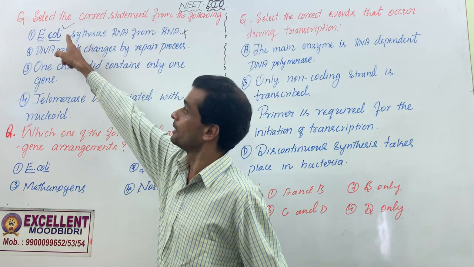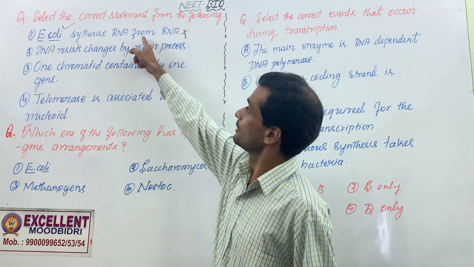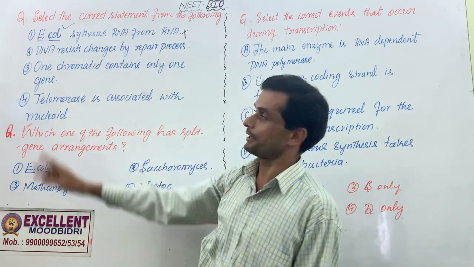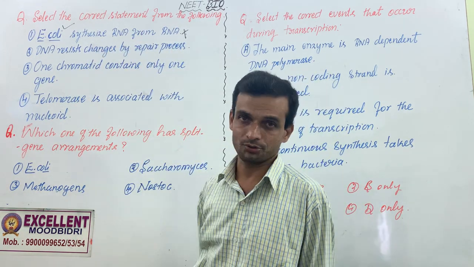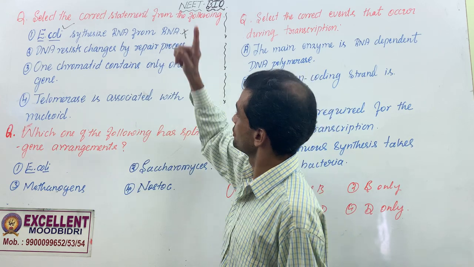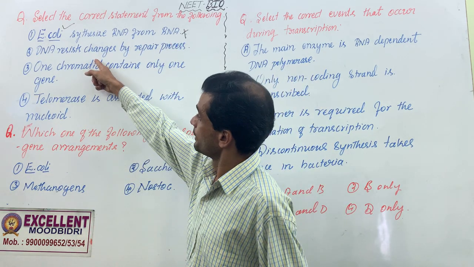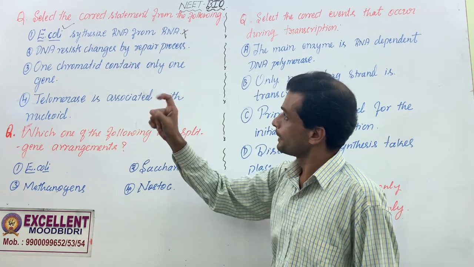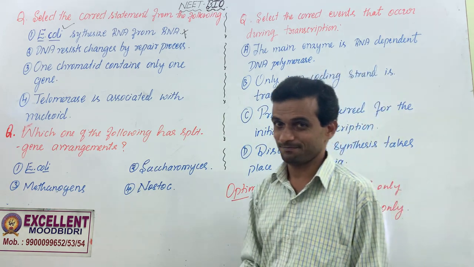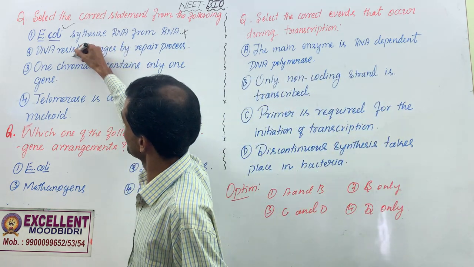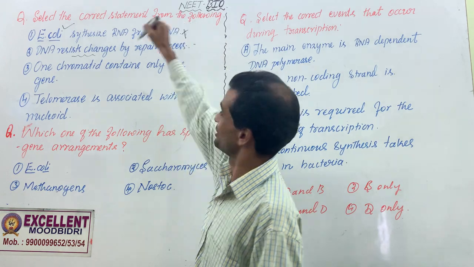In any case, bacteria cannot prepare RNA molecules from RNA. Bacteria and eukaryotes, this is a wrong statement. DNA resists changes by repair process. Search this sentence in your textbook.